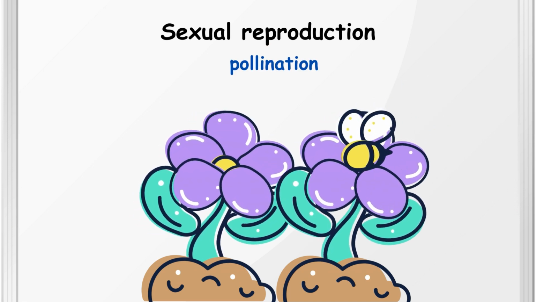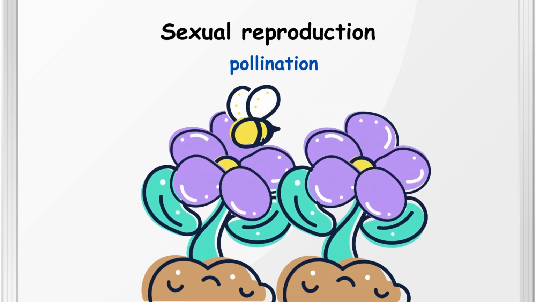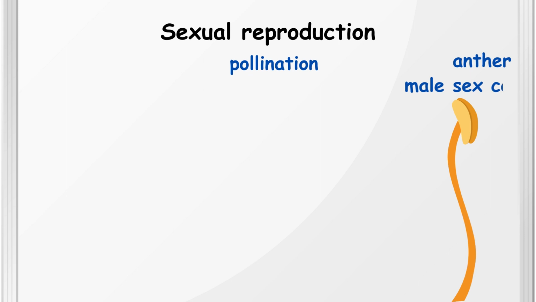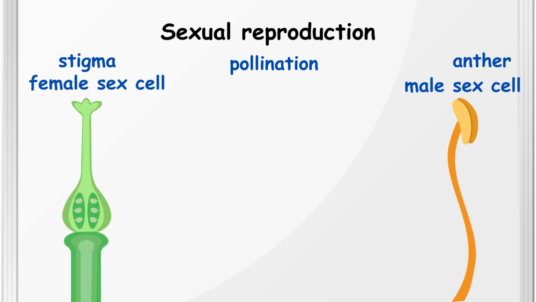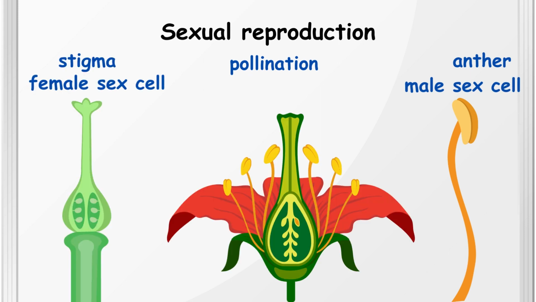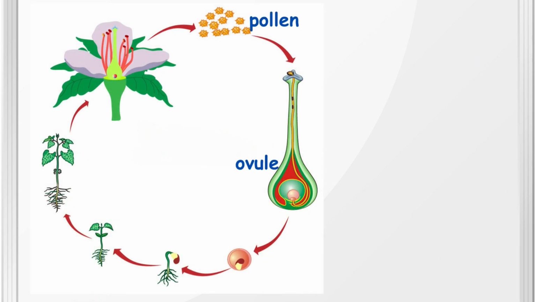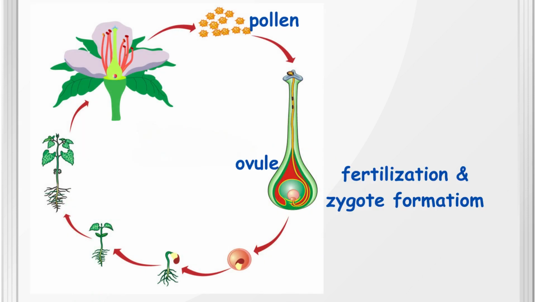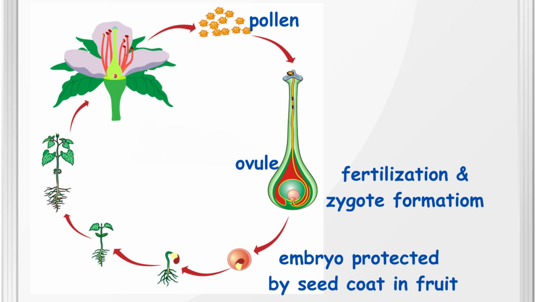Pollination is the process of transfer of pollen grains from the anther of one flower to the stigma of the same or another flower. Once the pollen reaches the ovule, fertilization occurs and a zygote is formed. The zygote develops into an embryo, which is protected by the seed coat. The ovary of the flower develops into a fruit, which contains the seeds.